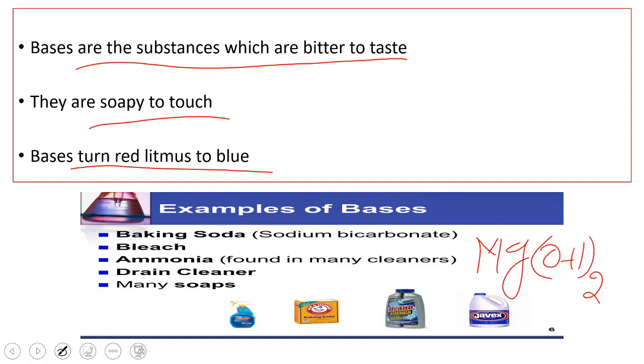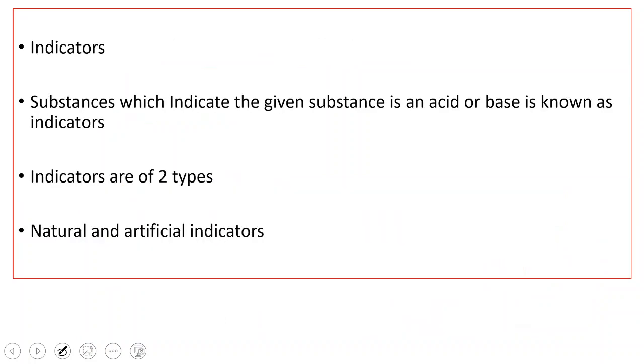So what are the characteristics of bases? Bases are the substances which are bitter to taste and they are soapy to touch. They turn red litmus to blue color. Right. So these are about acids and bases.